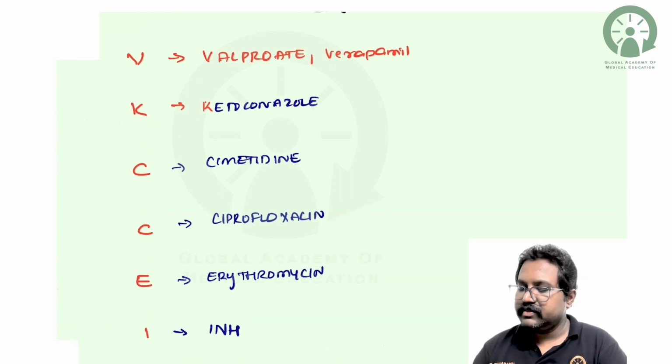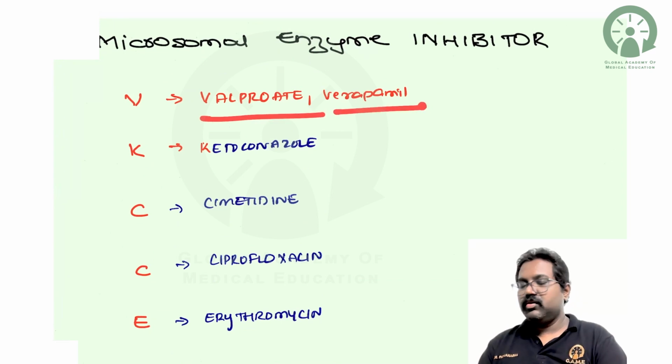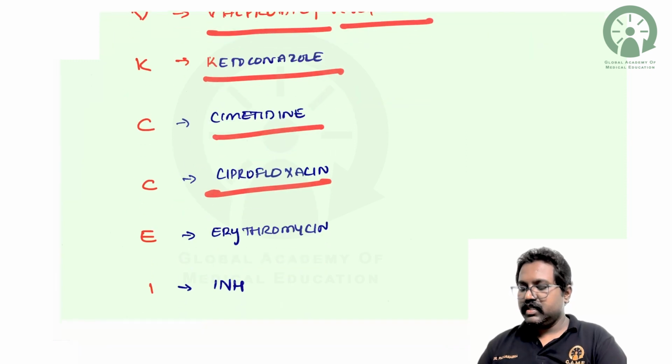So just to revise, under the microsomal enzyme inhibitors, you have got valproate, verapamil, ketoconazole, cimetidine, ciprofloxacin, erythromycin,